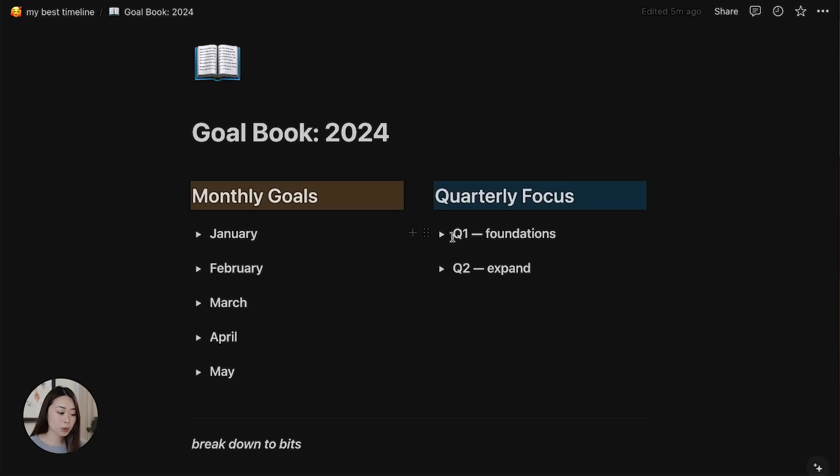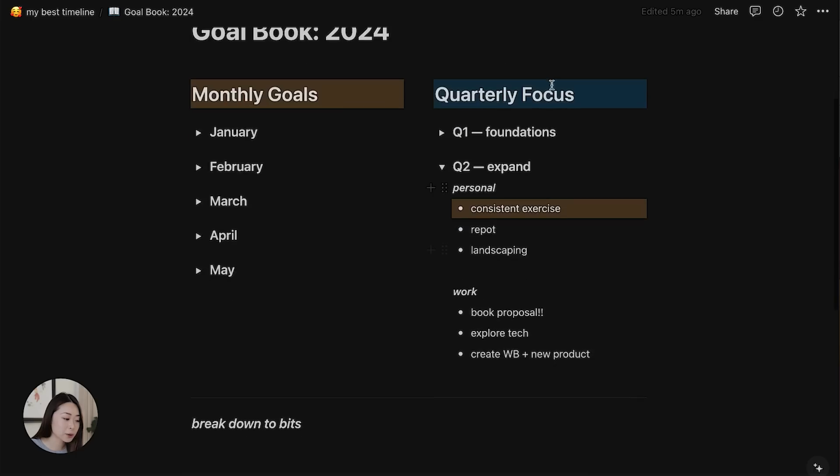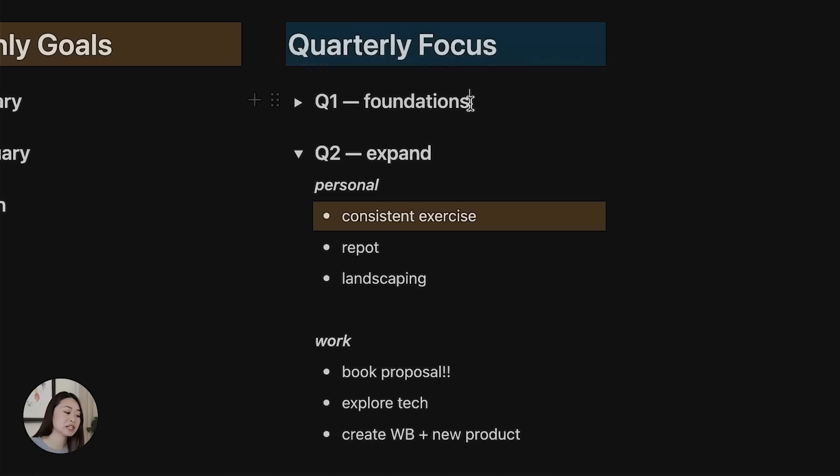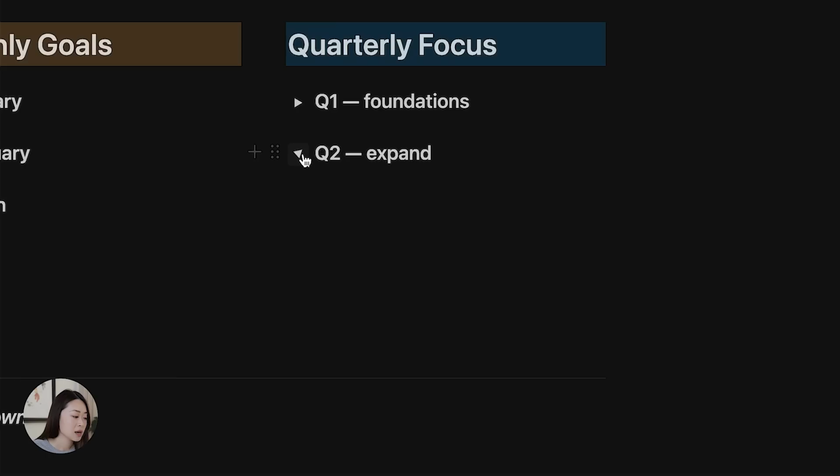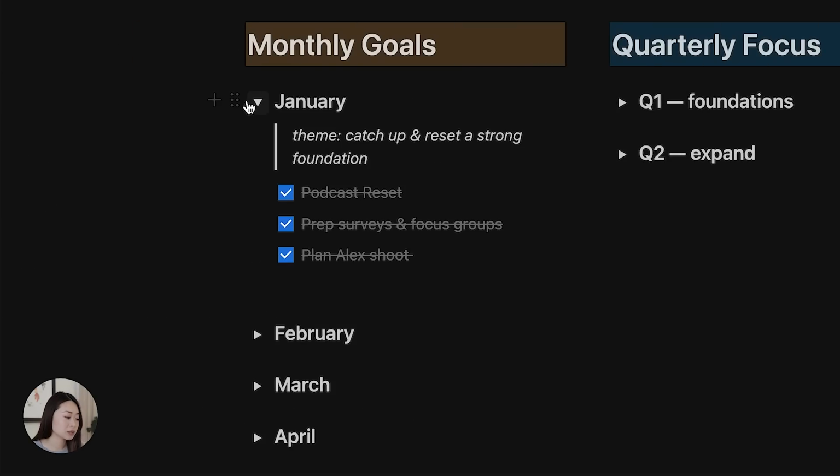Like, what's my theme for the quarter? What's my focus for the quarter? So here is just quarterly focus. So quarter one was about foundations. Quarter two is to expand. And then I kind of have personal and work goals. And then over here, monthly goals is where I add my monthly themes and monthly goals.